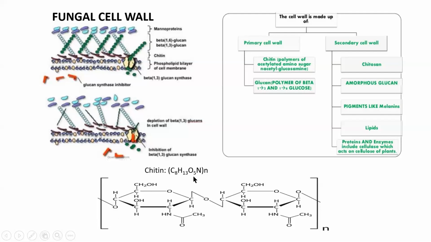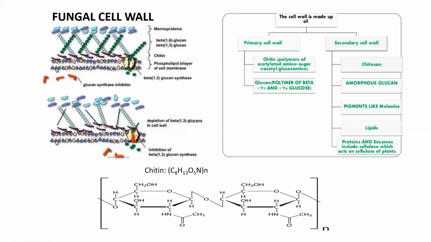Okay, C8H13O5N. This is the chitin monomer. It is called a monomer because it is of one unit. When many such monomers are connected, they form a polymer, which is called chitin.